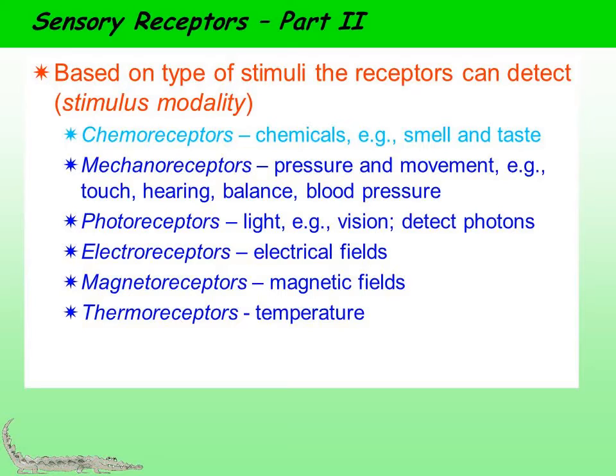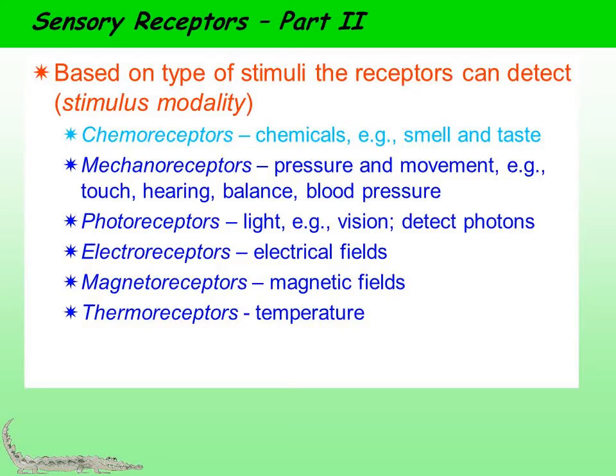Gustatory receptors detect taste. They lie on our tongue. Photoreceptor: photo means light.